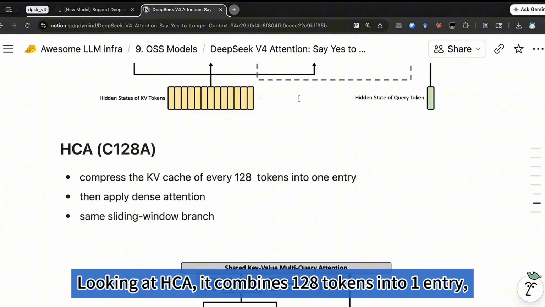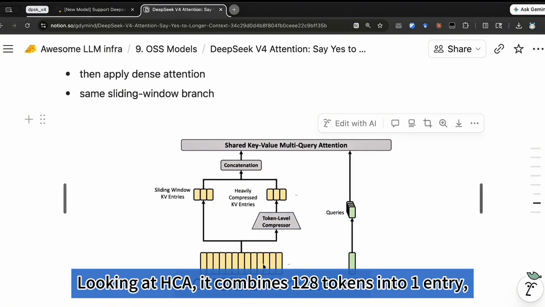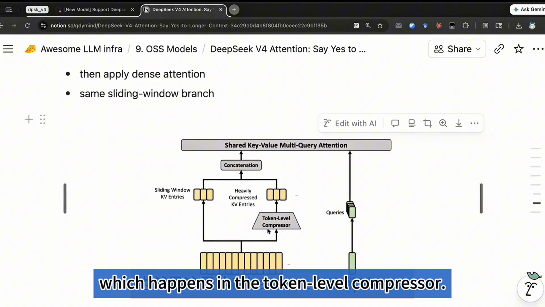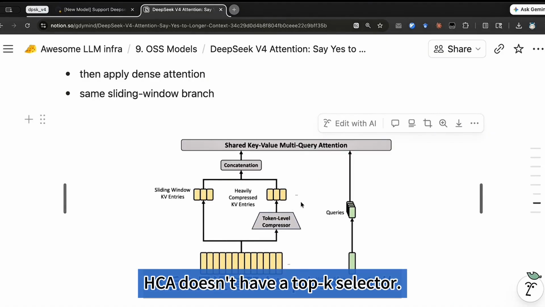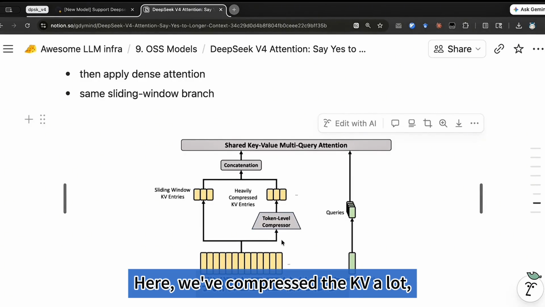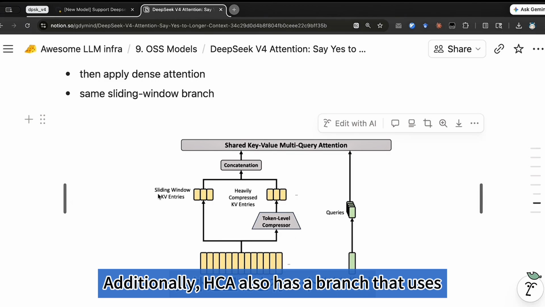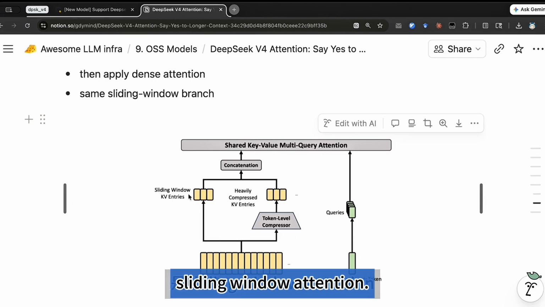Looking at HCA, it combines 128 tokens into one entry, which happens in the token level compressor. HCA doesn't have a top K selector. This is actually a kind of trade-off. Here, we've compressed the KV a lot, so the attention computation is fully preserved. Additionally, HCA also has a branch that uses sliding window attention.